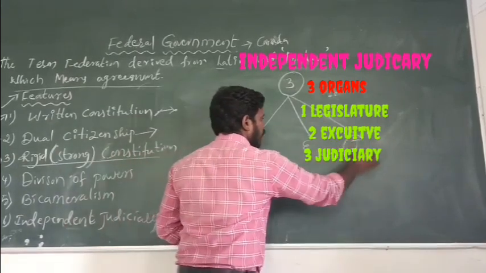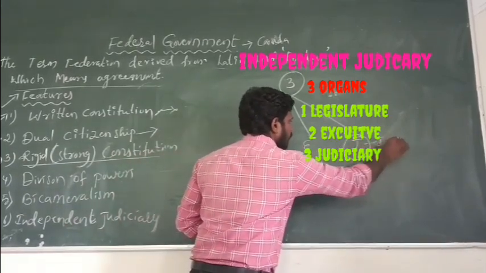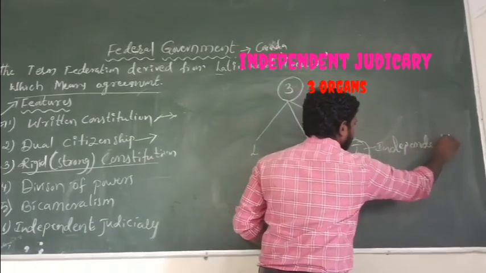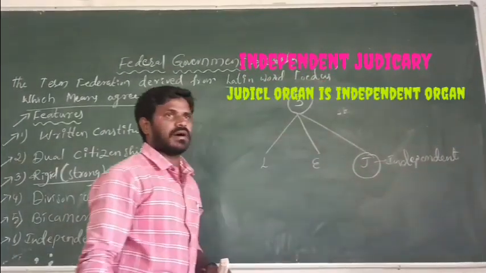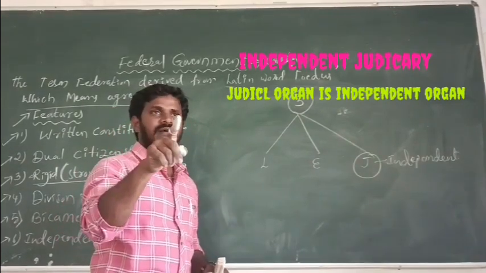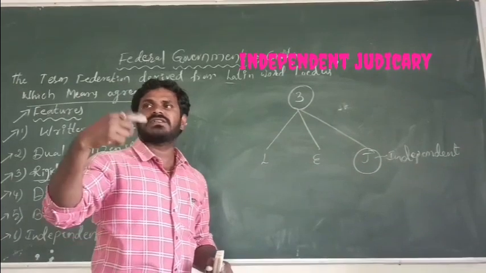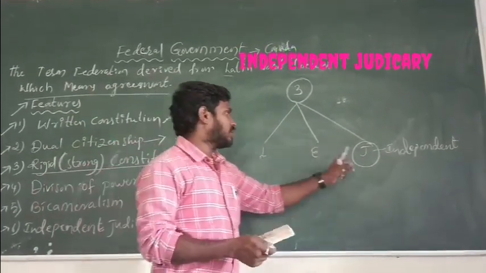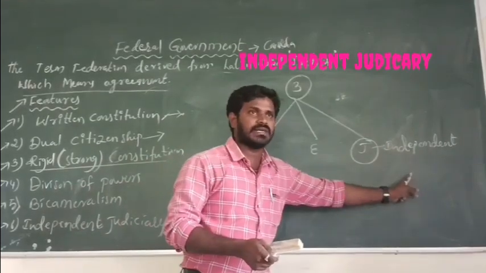And here, the judiciary organ is the independent organ. In the appointment of Supreme Court and High Court Chief Justices, and their tenure, suspension and transfer, in those matters the judiciary organ acts independently.